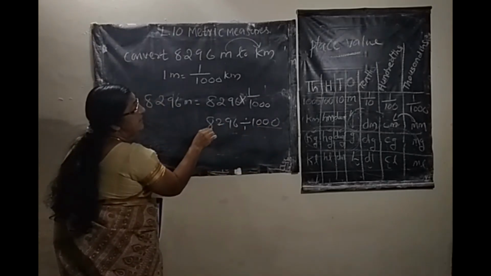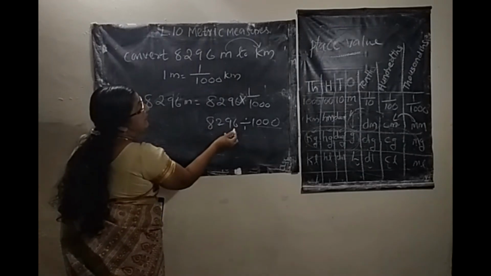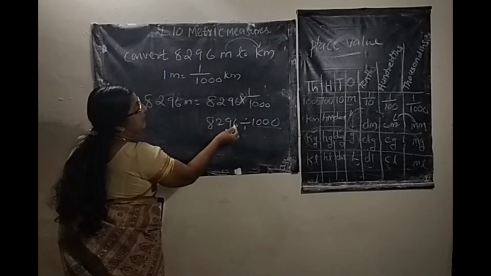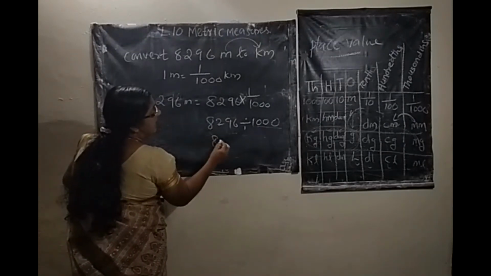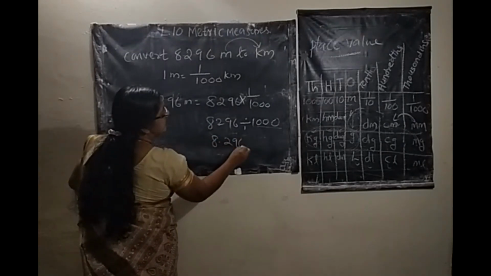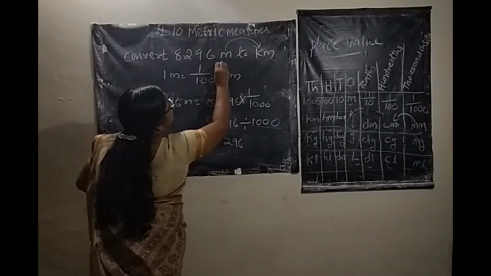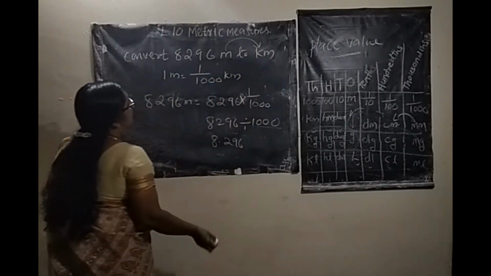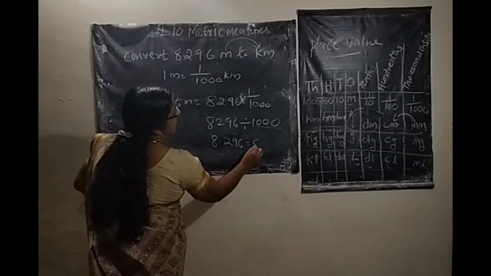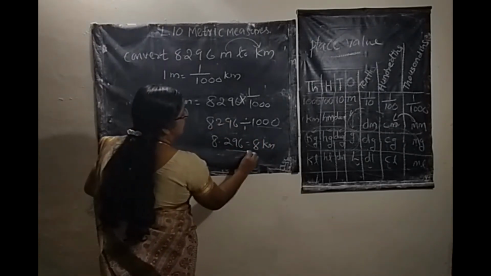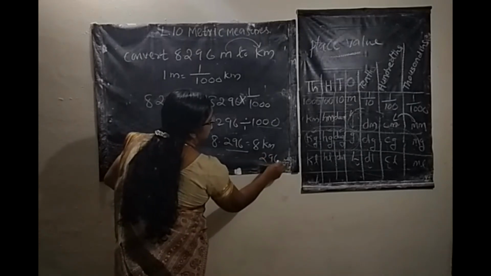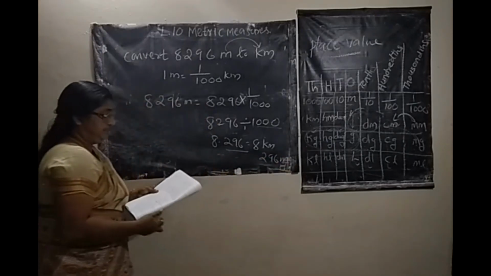From right towards left, you move 3 places, 1, 2, 3, then put the decimal, 8.296. That is 8 kilometer and the remaining 296 meter.